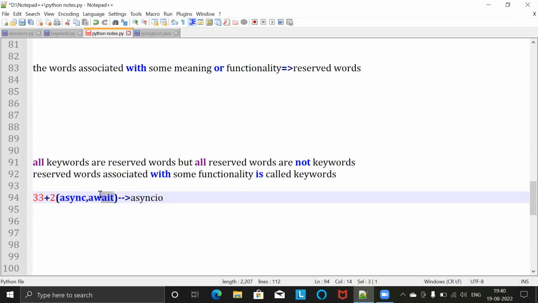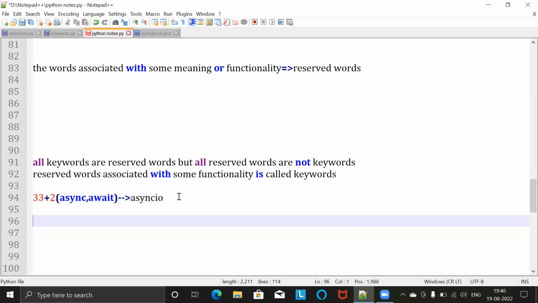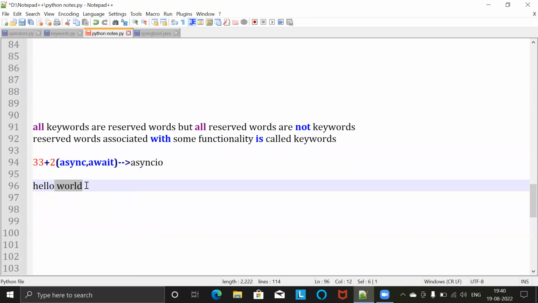The use of the await keyword is that it makes the program wait for some time. For example, here I want to write a hello world program, but I want to print hello first. After 1 second, I want to print world. At that time, this await keyword is used to wait that 1 second. This is the use of these keywords.